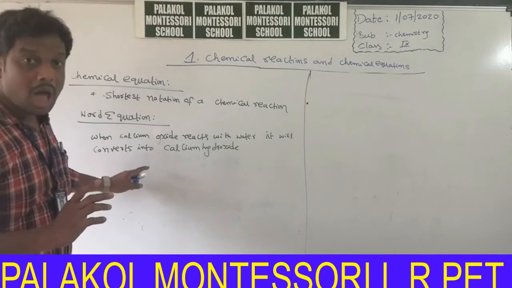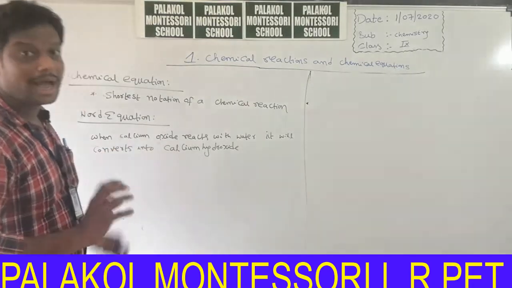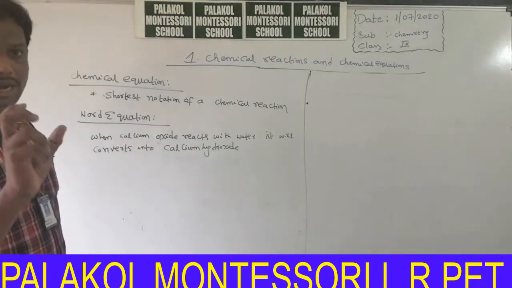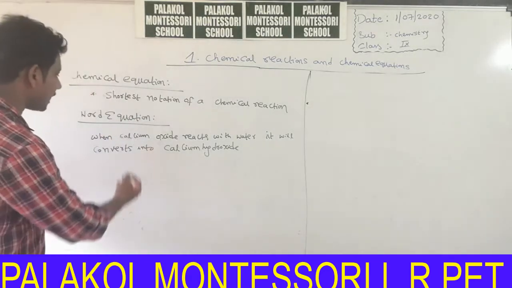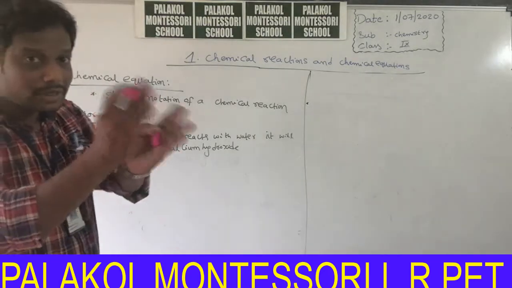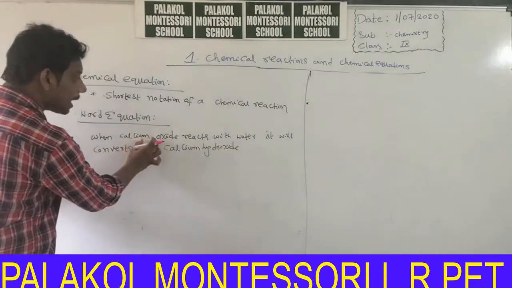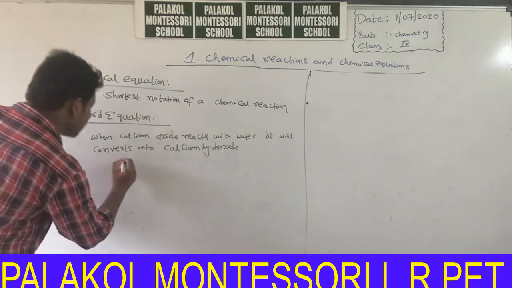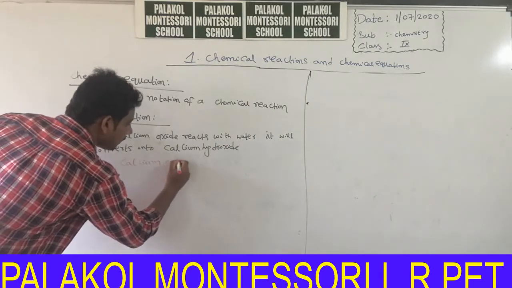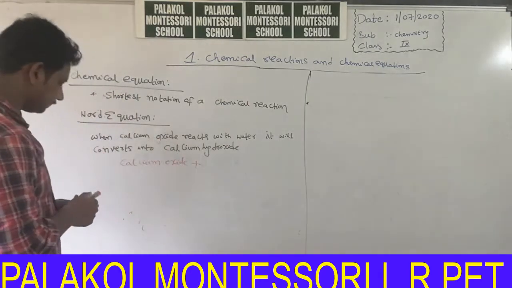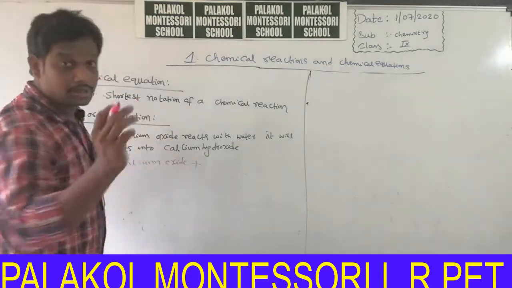So how can we write the word equation for this particular activity? First, identify which one reacts with which one. Calcium oxide reacts with water. Write down calcium oxide plus water.